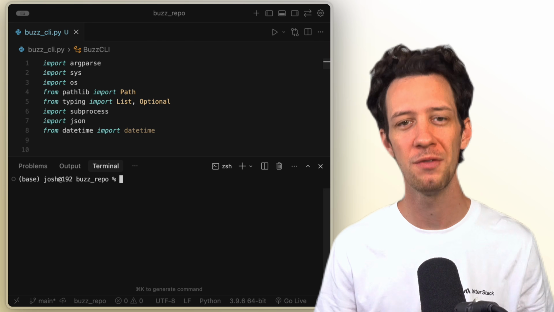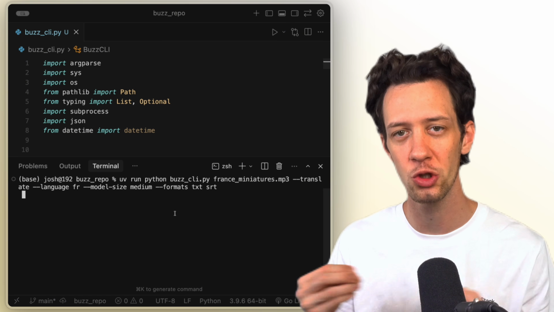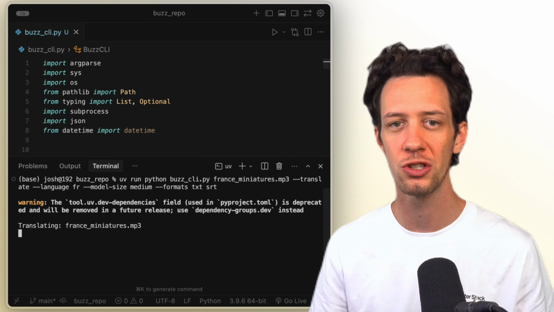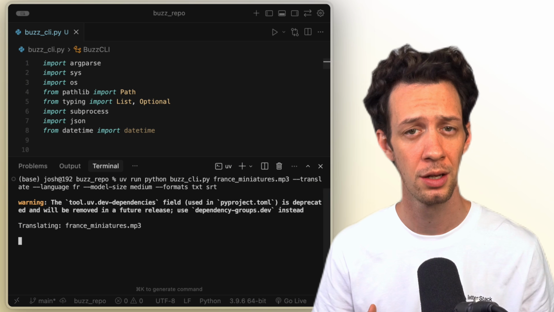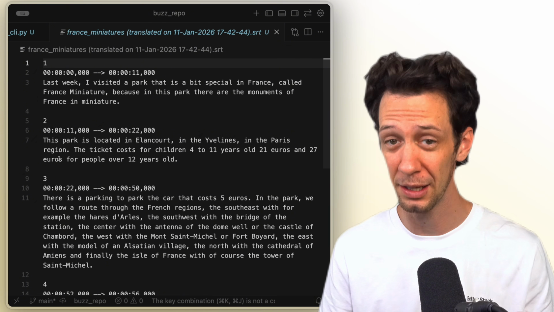The last one I'm going to run via CLI for you guys is a French audio file. We can run this here and get an English translation of the file. I could specify my input and output languages, so it's not just for English and vice versa. And look at this, a clean output of the French audio for us in English.